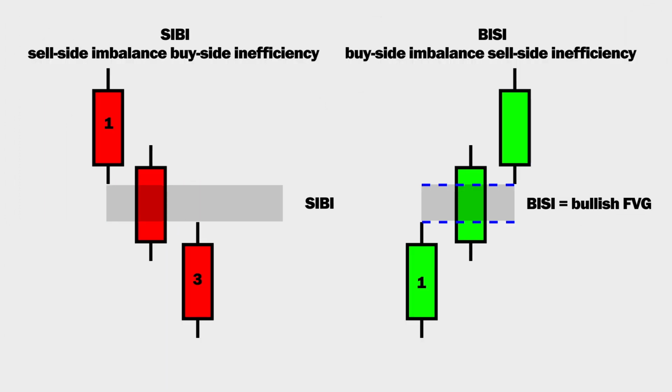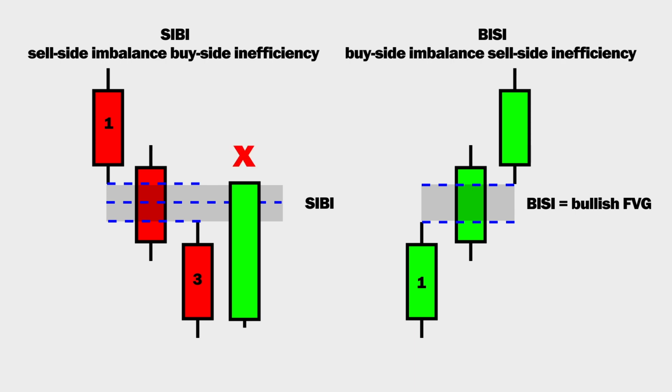Within a fair value gap, three essential elements to consider are the start of the fair value gap, the consequent encroachment, and the point where price completely fills the fair value gap. When price returns to the fair value gap, it may either reach up into the gap, close out, and continue lower, or reach up into the consequent encroachment, with a preference for a candle to close outside of it. To invalidate a fair value gap, close attention should be paid to price closing over the consequent encroachment or outside of the fair value gap, as this could indicate a potential non-reversal scenario.